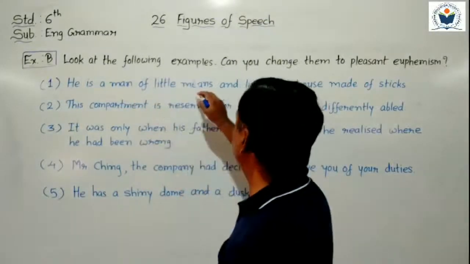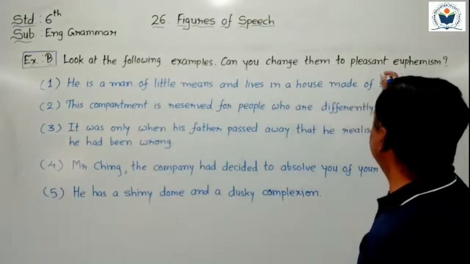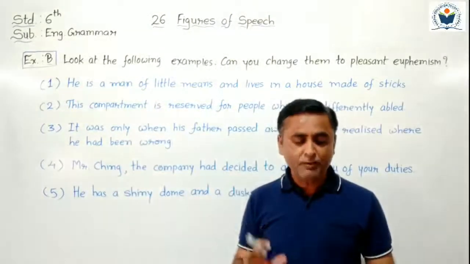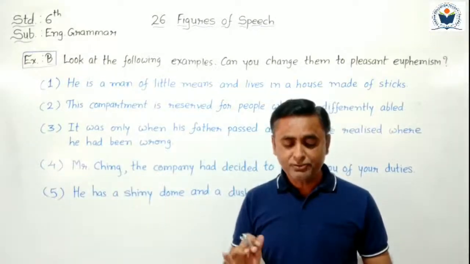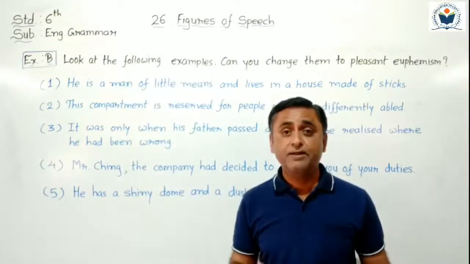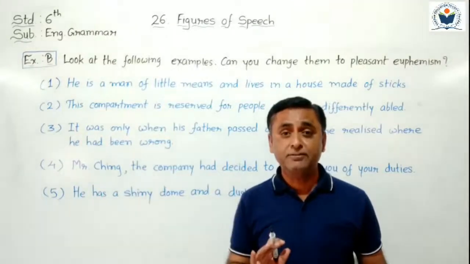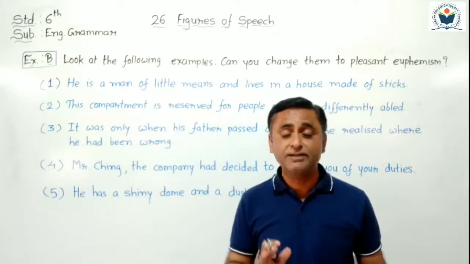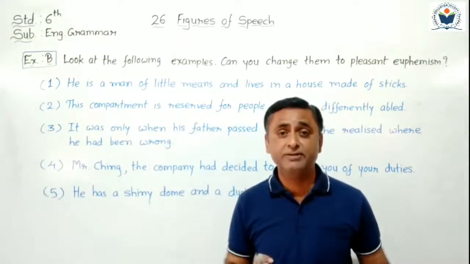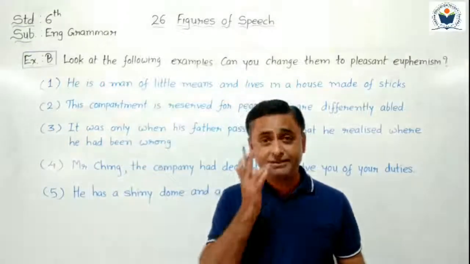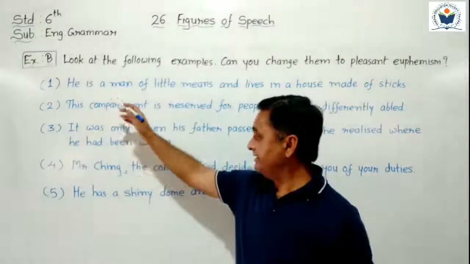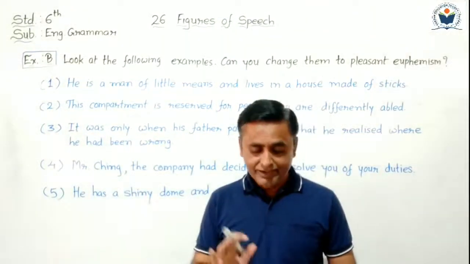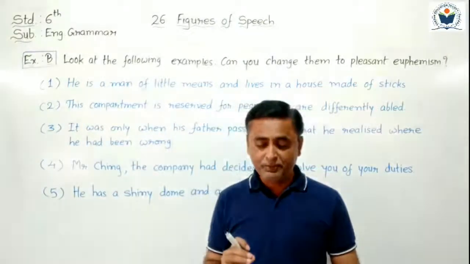See, look at the following examples. Can you change them to pleasant euphemism? Here downside in your textbook, some examples of euphemism are given. Now we have to change them to pleasant euphemism. हमें उसे प्लेजेंट इफेमिज्म में चेंज करना है. जो अनप्लेजेंट इफेमिज्म दिए गए हैं उसको हमें प्लेजेंट इफेमिज्म में चेंज करना है. So I read question sentences from your textbook and I already written here answers of that questions. Okay, first of all unpleasant euphemism I read from textbook.